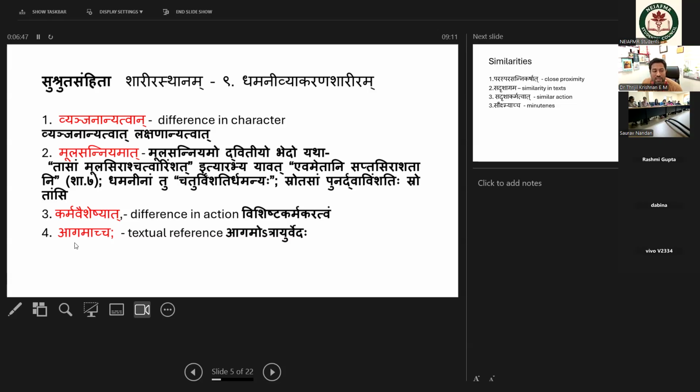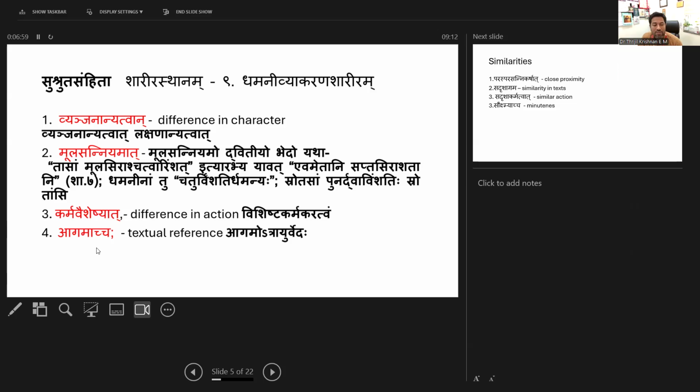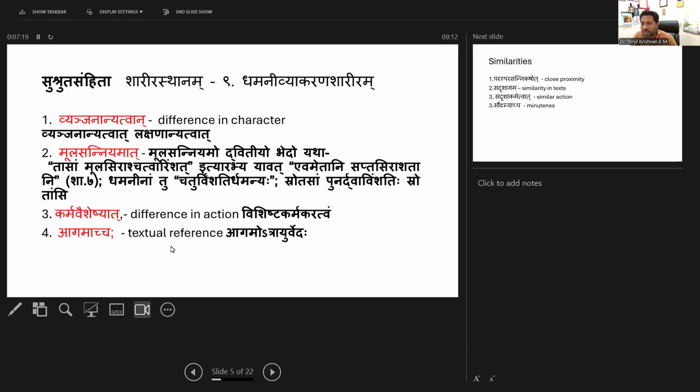And another one is Karma Vaisheshya, that means difference in action, Vishishta karmatva. According to the karmatva, the action is different between these structures. And Agamacha. Agamacha means "agamo atra ayurvedaha", that means according to the textual reference, we can say that these are different entities. So what I am telling is, as per Susruta Acharya in the Dhamini Vyakarna chapter, that although Sira, Srodas and Daminis are considered similar structures according to different Acharyas, these are not similar structures; these are different entities.